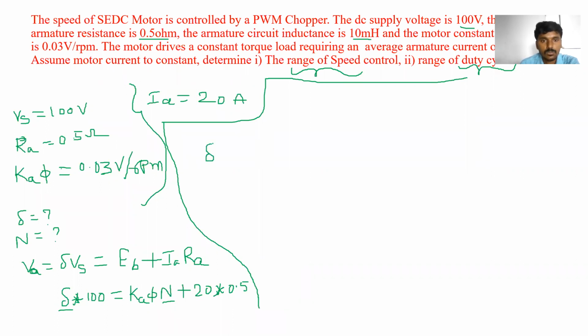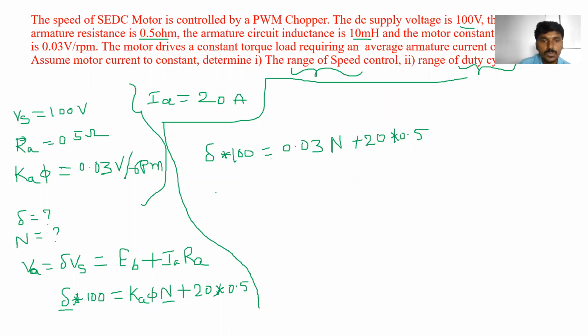So delta into 100 is equal to 0.03 into N plus 20 into 0.5. So here we don't know the value of the duty cycle as well as speed. So how can we find out the duty cycle as well as speed?